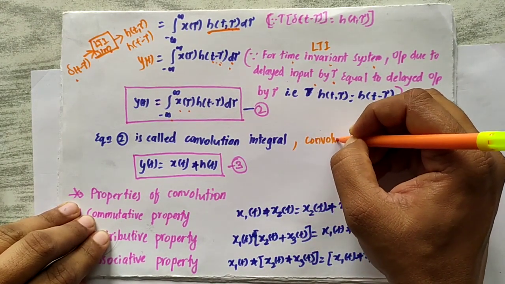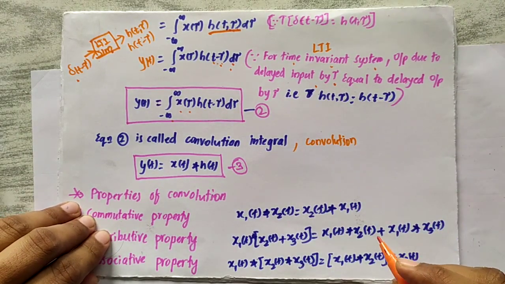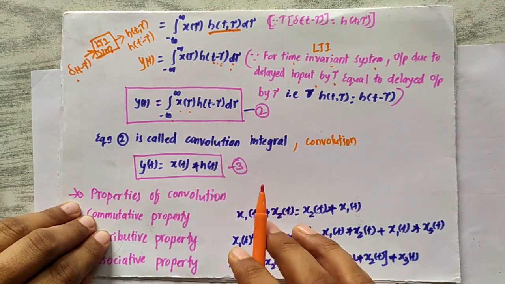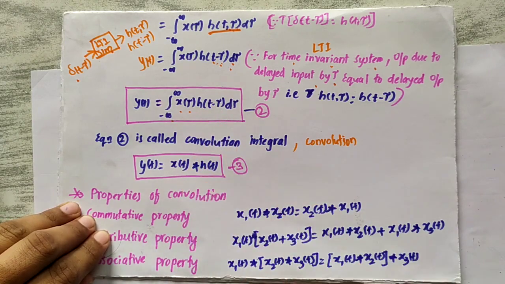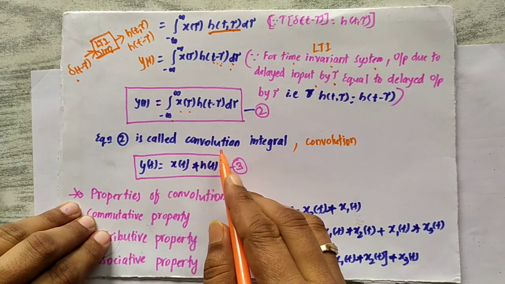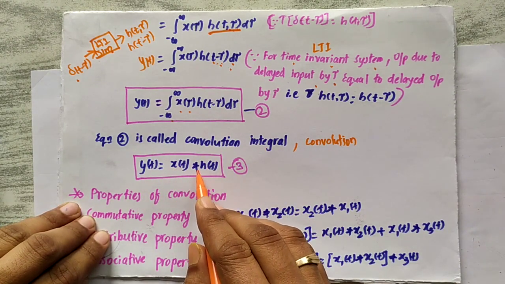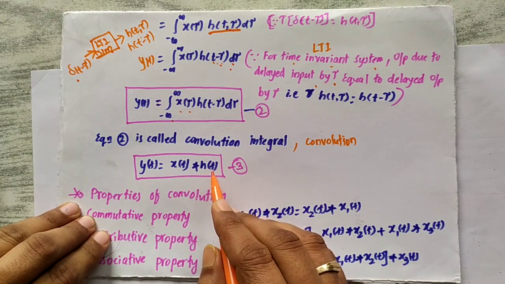Okay, so for both continuous time and discrete time signals, the convolution is the same, but the convolution equations are just different. Please remember that the convolution integral is represented as y of t is equal to x of t asterisk h of t.